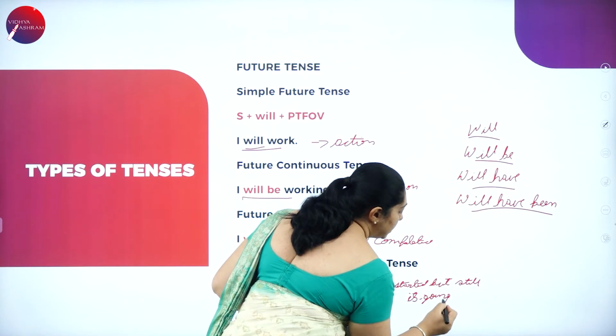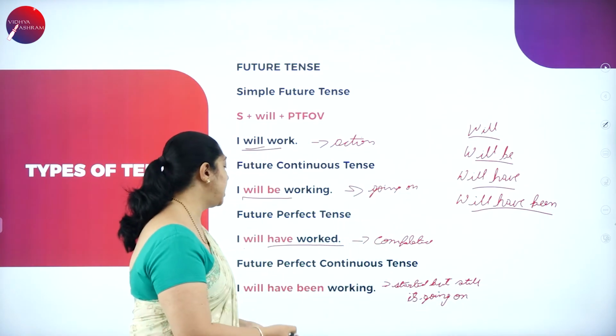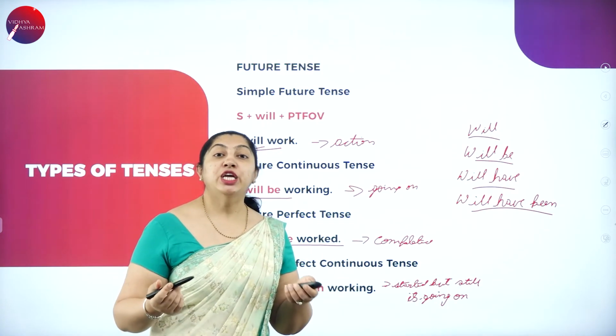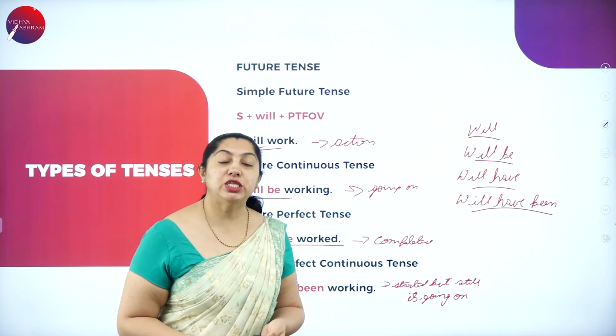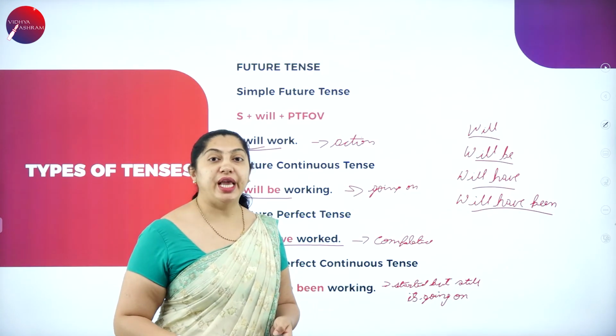Still it is continuing, not completed. That is the future continuous tense. So these are the 12 tenses. I hope you have understood the 12 tenses with no tension. Moving on to the next one.